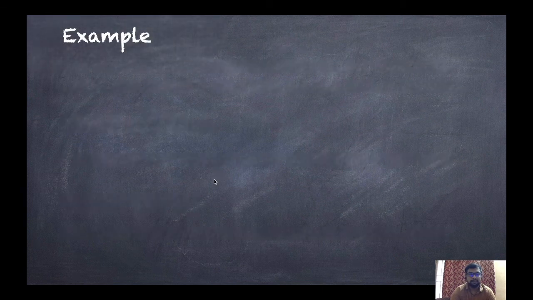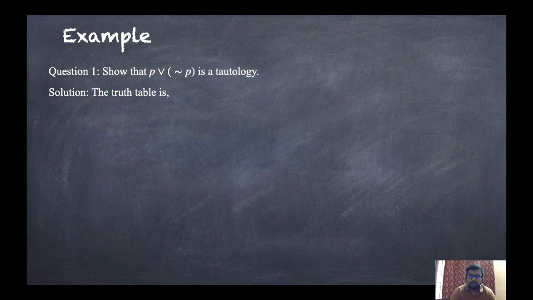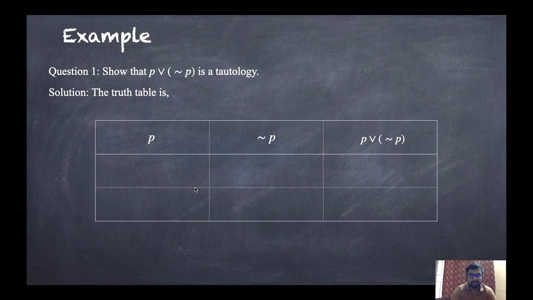Let us take an example. The question is: show that P or not P is a tautology. So we will create a truth table, and according to that we will decide whether it is a tautology or not. Now for P or not P, what columns are required in the truth table? There will definitely be P, not P, and P or not P. Since there is only one statement, there will be only two possibilities: either the statement is true or false. So T, F.